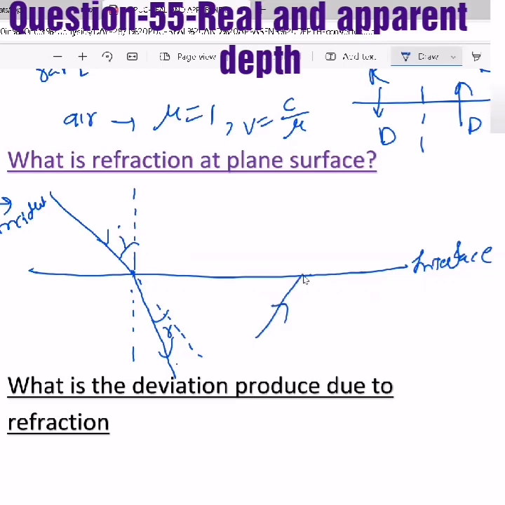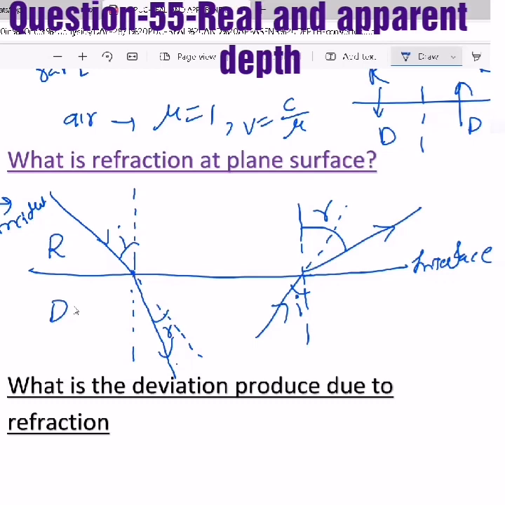Or else, when light is entering from the opposite medium, now this is our angle of incidence and this is the actual path, and now the light is bending away from the normal. So then we consider that this is rarer medium, this is denser medium. So when light tries to enter from rarer to denser, it will bend towards the normal.